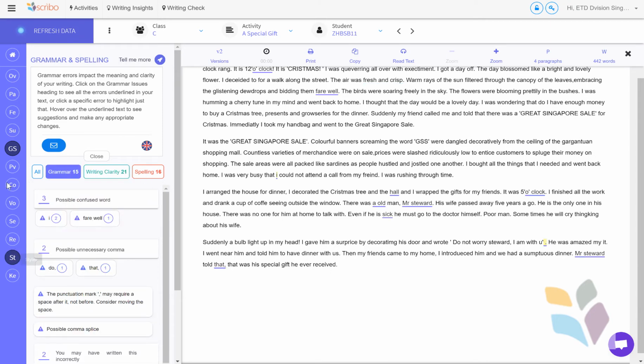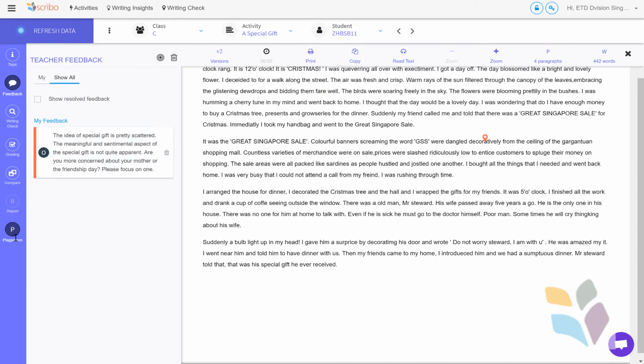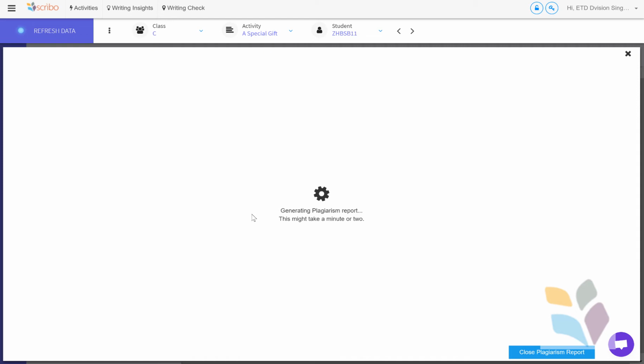So students have got a lot more support there in the clarity of what they're writing, as well as grammar and spelling. Of course, we have turned on plagiarism in your community as a trial for you. This piece of work here looked absolutely fine, looked very original. But when you run a plagiarism report, you find there are great slabs of it that have come from somewhere else.